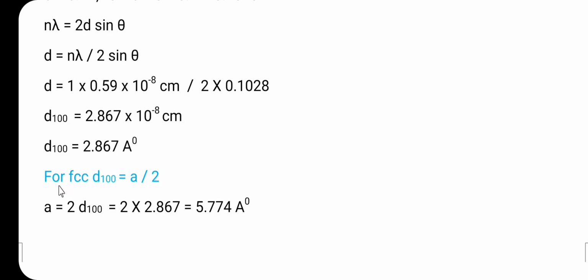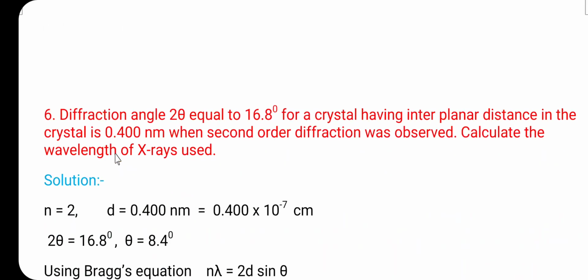So here for the FCC lattice d100 is equal to a by 2. So here we have to calculate a. So here a is equal to 2 into d100, that is 2 into 2.867, which is equal to 5.734 angstrom. So here the value of a is 5.734 angstrom. This is the answer. Then here the problem number 6, diffraction angle 2 theta equal to 16.8 degree.